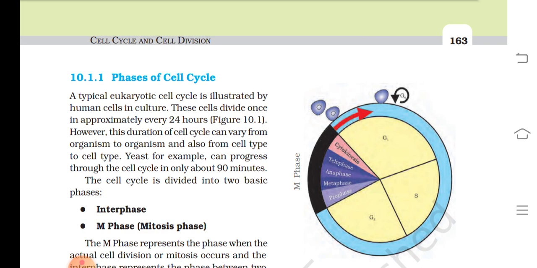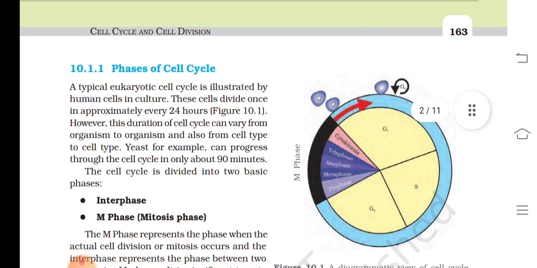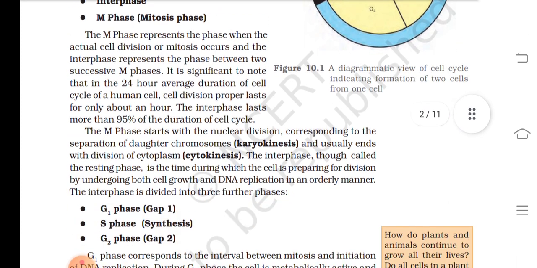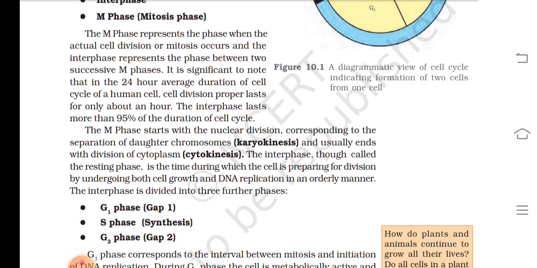The cell cycle is divided into two basic phases. The first is interphase, the second is M phase. The M phase represents the phase when the actual cell division or mitosis occurs, and the interphase represents the phase between two successive M phases. It is significant to note that in the 24-hour average duration of cell cycle of a human cell, cell division proper lasts for only about an hour. The interphase lasts for more than 95% of the duration of the cell cycle.